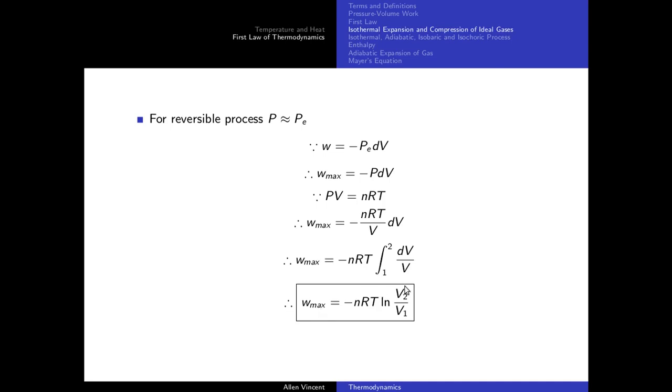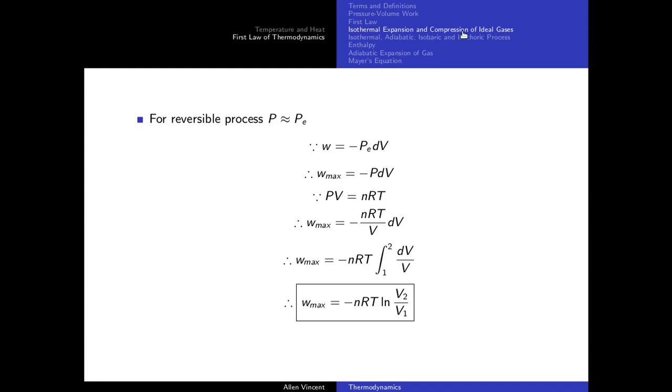So this expression in the box is the expression for the reversible expansion or compression of an ideal gas. The pressure that we are talking about here is the pressure of the ideal gas. Since in a reversible process, the pressure of the ideal gas is almost equal to the external pressure, it's because of this approximation that I can get this expression out. So I hope you understood the isothermal expansion and compression.